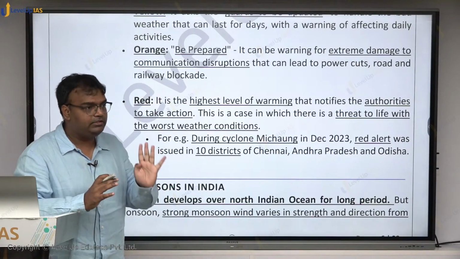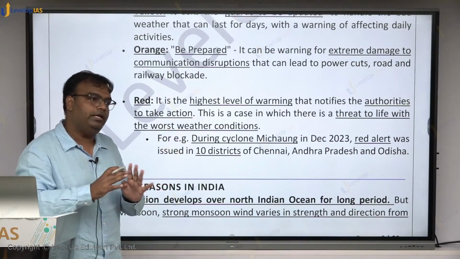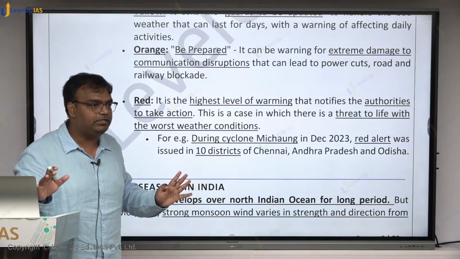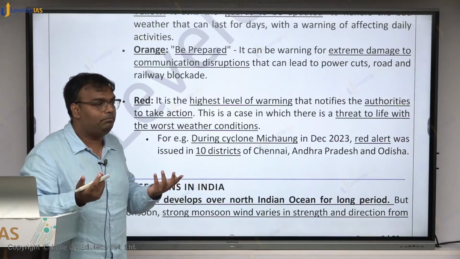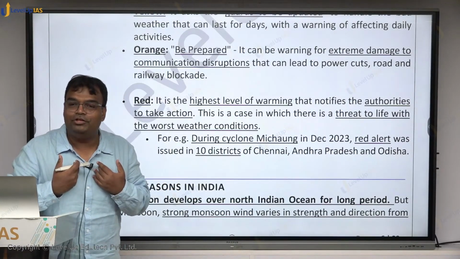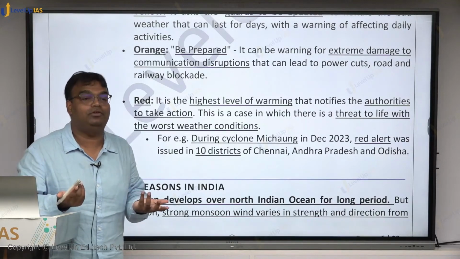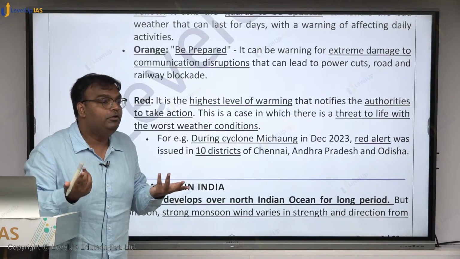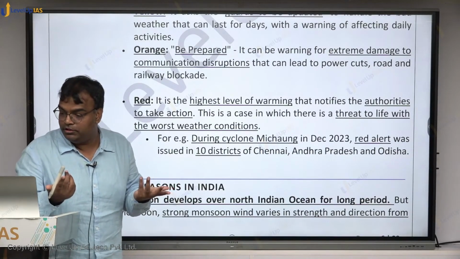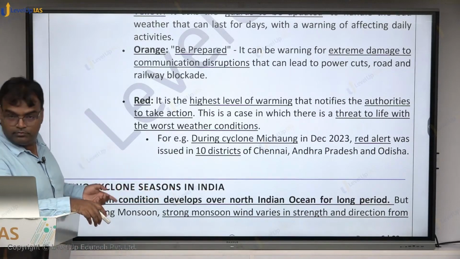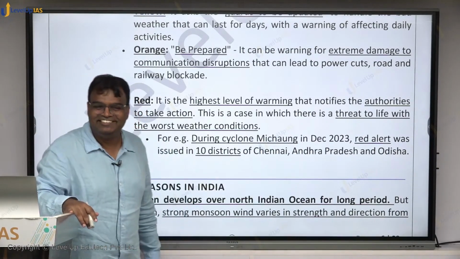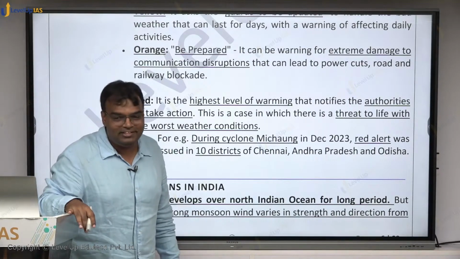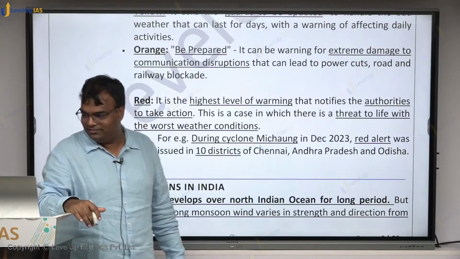IMD does it for the purpose of making in general people understand the situation rather than giving इतने speed का cyclone है. अब because I do not observe cyclone every day, so I do not know 200 km/h का cyclone के मतलब का what would be meant by that? Got it? Sorry? Indian Meteorological Department जो IMD weather predict करता है ना, monsoon predict करता है इंडिया में, वो वाला.